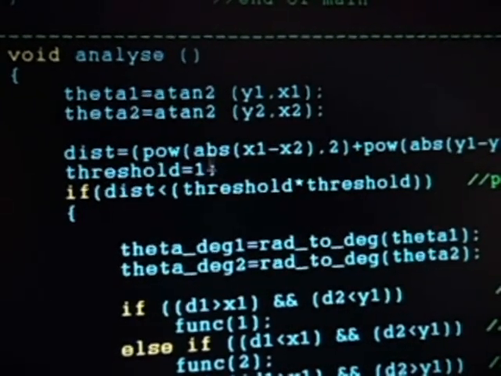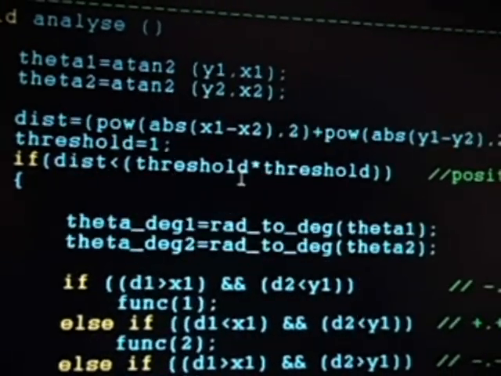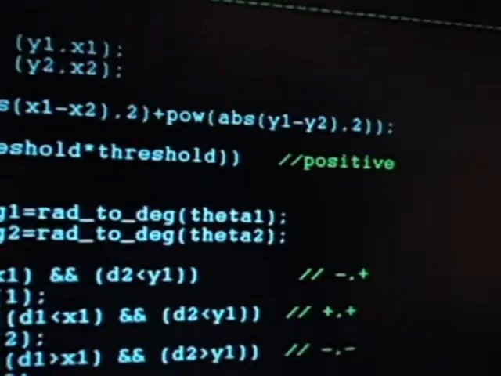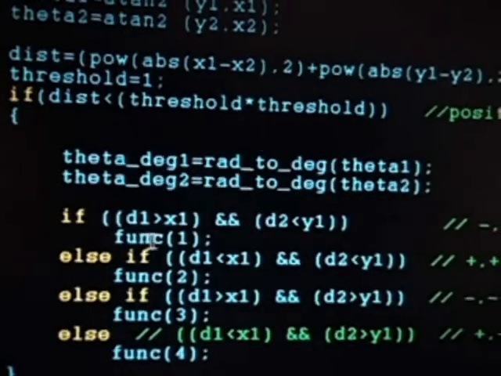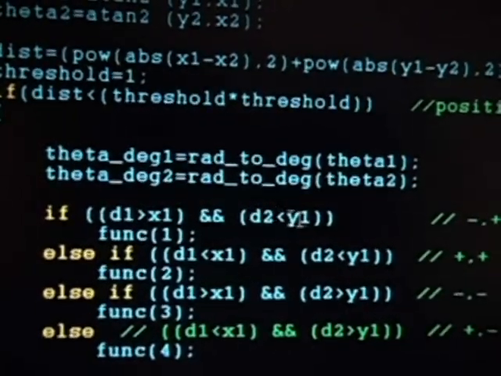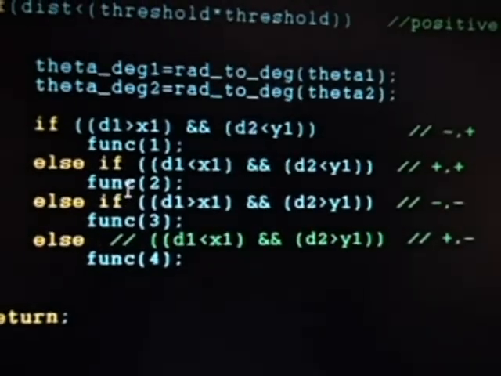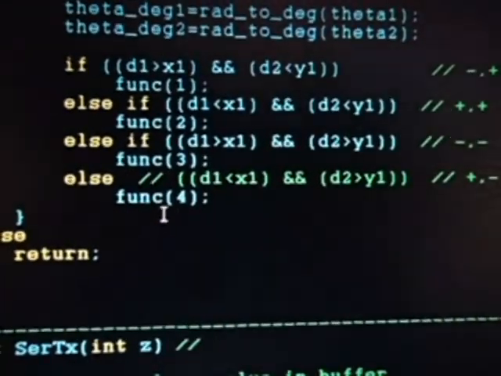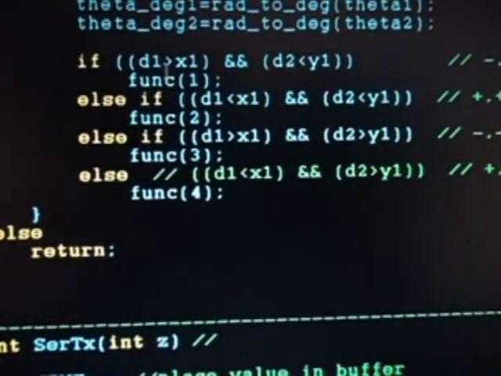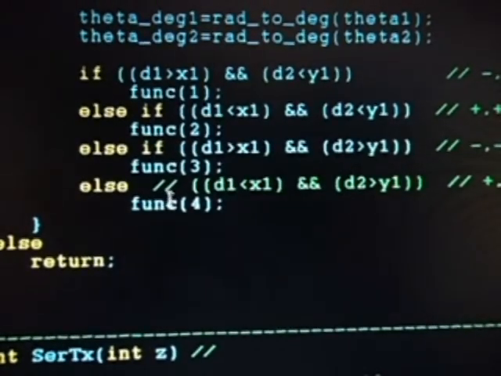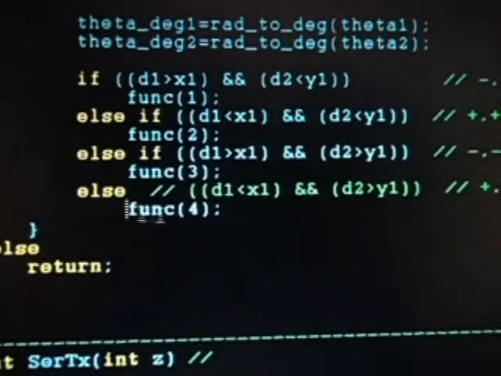In the analyze function, the vehicle has the other vehicle's coordinates and its own coordinates, so the angle is calculated and the distance is also calculated. If the distance is less than the threshold, then the vehicle compares its coordinates with the previous position, and as mentioned in the direction of threat logic, those values are sent to the function called FUNC with appropriate cases.